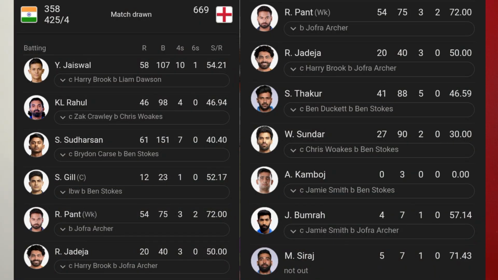So we have Jaiswal with 58 runs and a strike rate of 54.21. Then Rahul with 46 runs and a strike rate of 46.94. Sai Sudarshan has 61 runs and a strike rate of 40.40. Then Rishabh Pant with 54 runs and a strike rate of 72.00. Then Thakur with 41 runs and a strike rate of 46.59.